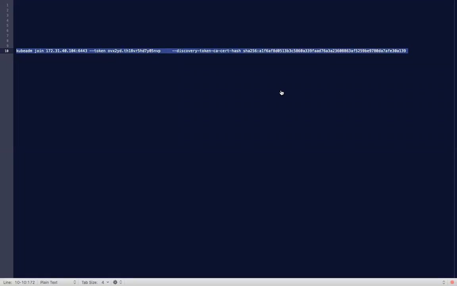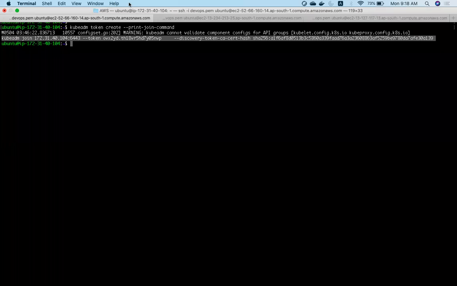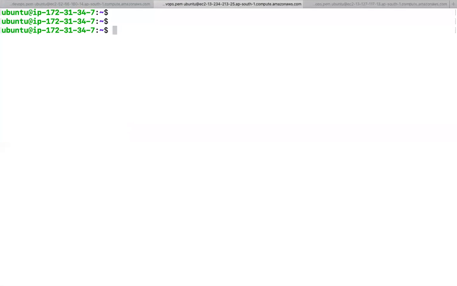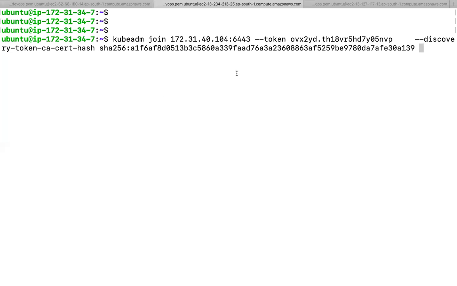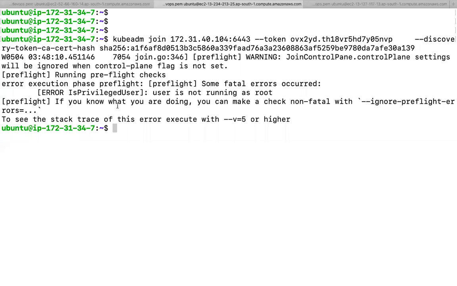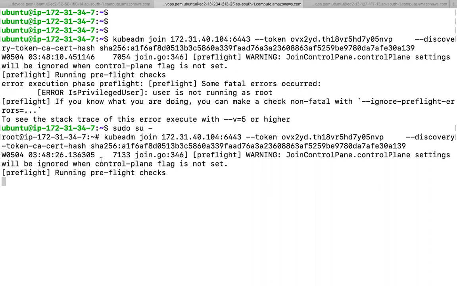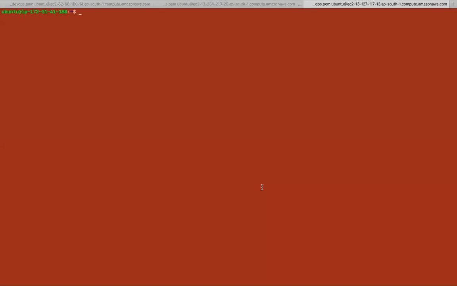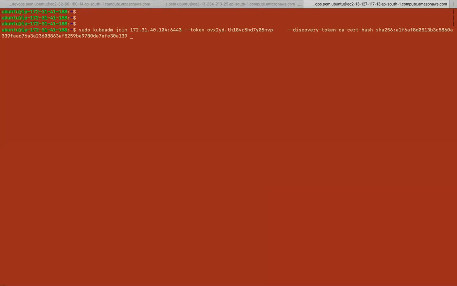So now this token I need to execute. Where do I need to execute this token? Go to the worker machine. If I execute as a normal user, I will get an error like this. The kubeadm command, I can execute as a root user. So either you use sudo then the command, or you can switch to the root user and execute. In this machine also, I can execute with sudo permissions or switch to the root user and execute.